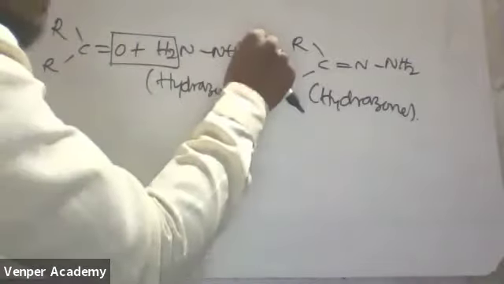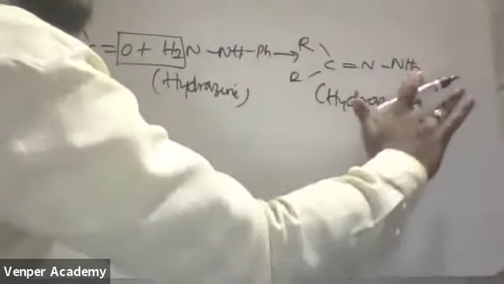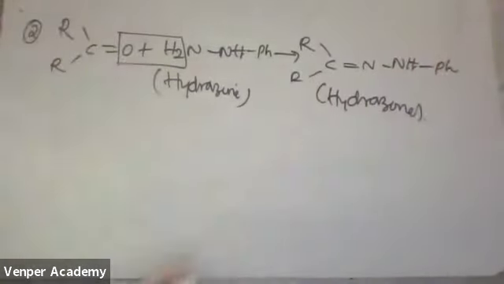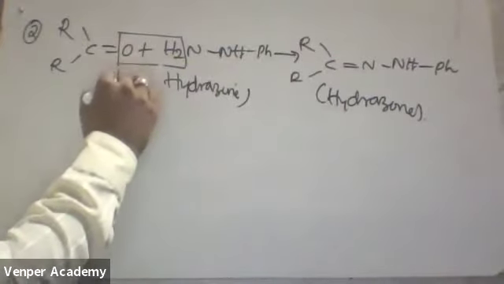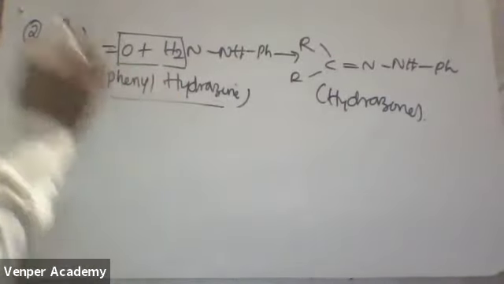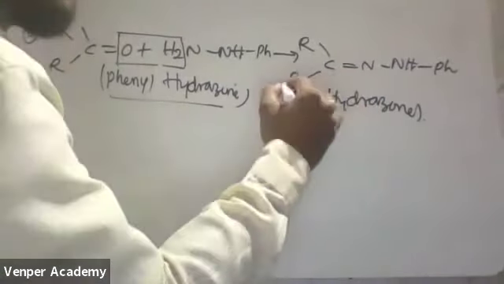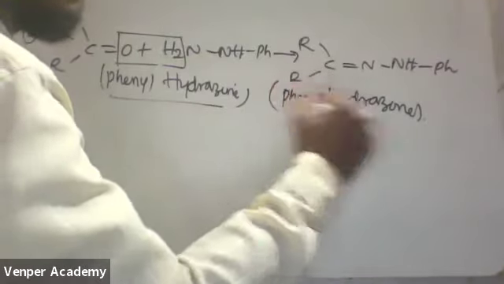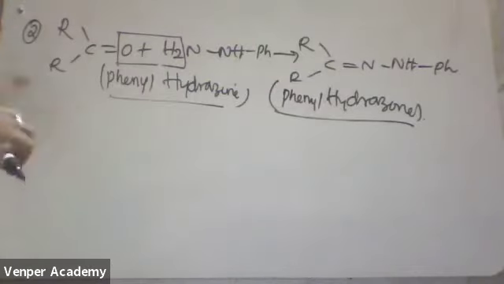Next one. In place of this H, if I am taking Ph, what will it become? What is the name of this one? It is called your phenylhydrazine. Phenylhydrazine on reaction with a carbonyl compound will give what? Phenylhydrazone. Hydrazine to hydrazone, phenylhydrazine to phenylhydrazone.